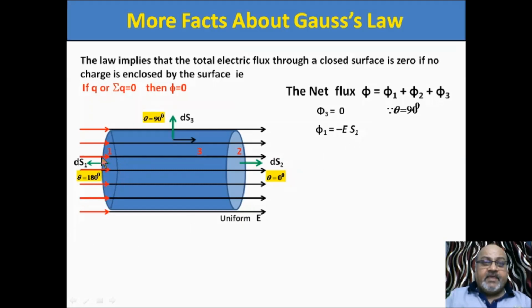S1 is the total area of this surface. See, the blinking taking place on the screen. This is the result because theta is 180 degrees, and this result corresponds to this face where my cursor is. This surface is contributing flux phi 1.